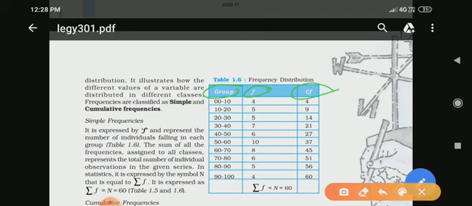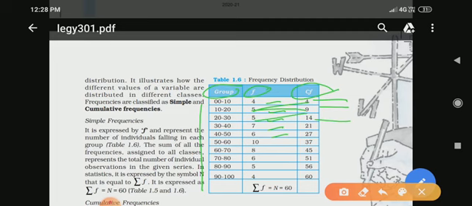So here you can see this table: 0 to 10, 10 to 20, 20 to 30, 30 to 40, and 40 to 50, right? Now 4 as it is 4 you will mention here, right? And then 5 is mentioned, so 5 plus 4, okay, is 9, right? Then 20 to 30, how many students are there? 5, so it means 9 plus 5, you will get 14.